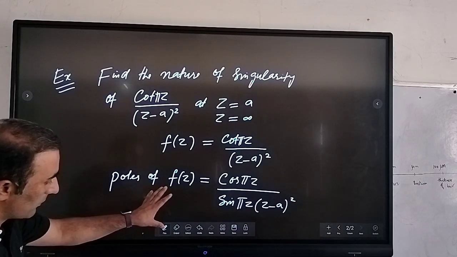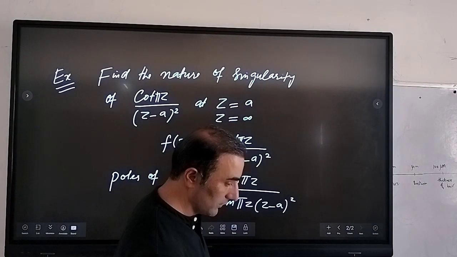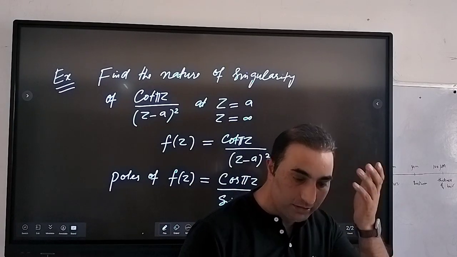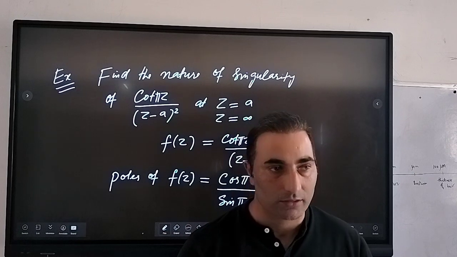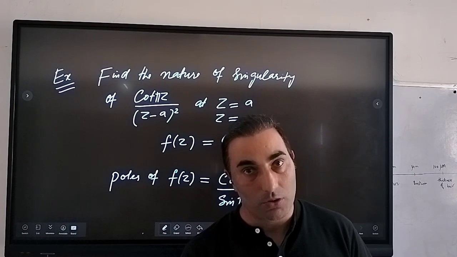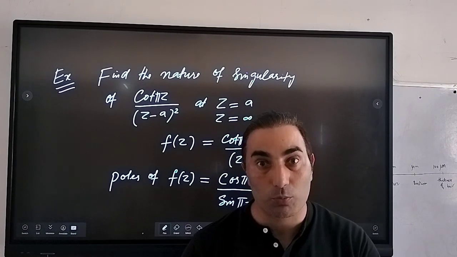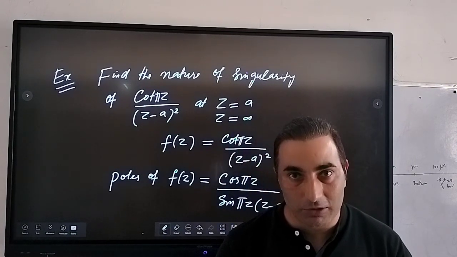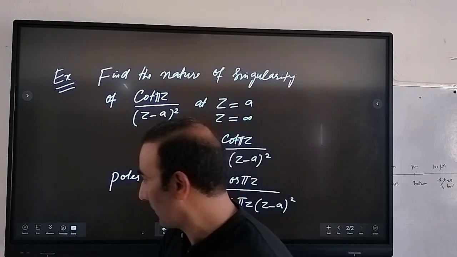If I have to find its poles, that means our denominator should be equal to 0, right? To find poles, we basically take the principal part of the Laurent series, because we have two parts in the Laurent series, and the second part contains the negative powers of z. From the principal part we also get the poles, right? So that's a kind of similarity.